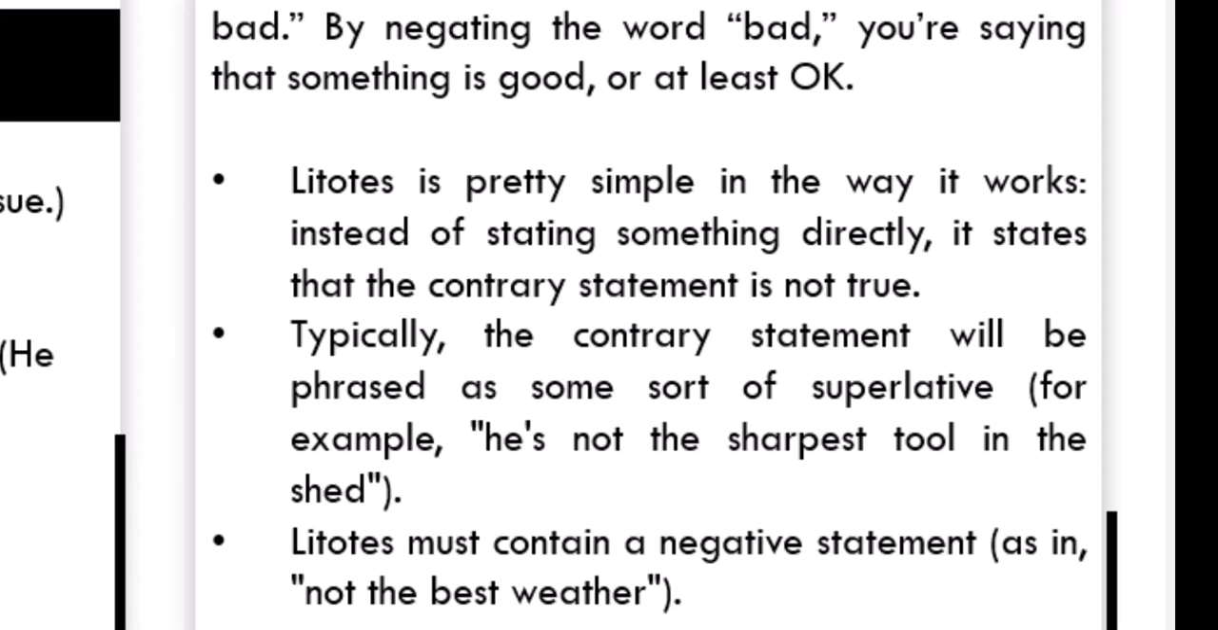For example, he is not the sharpest tool in the shed. Now, putting the not with the word sharpest is more or less like downplaying the word sharpest. Litotes must contain a negative statement. This is actually a very important feature of litotes, because you must have the word not or no in order to indicate that it is litotes.